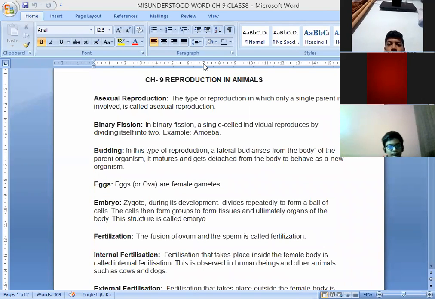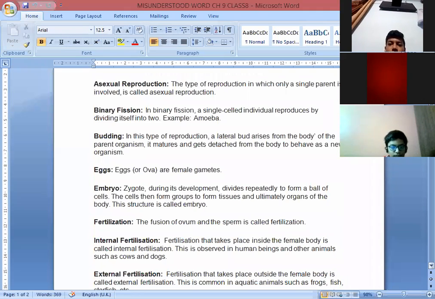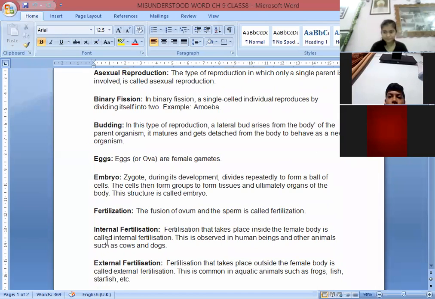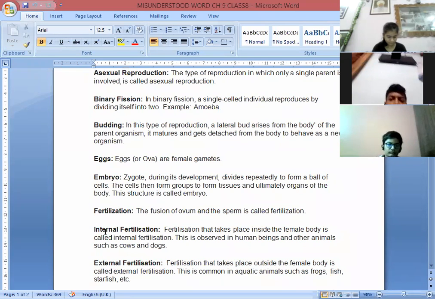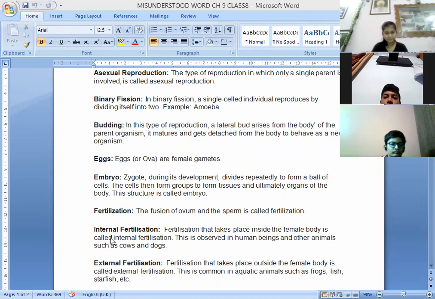Ma'am, external fertilization. Okay. Children, there are two kinds of fertilization. You may do this question in the difference form: internal fertilization and external fertilization. Internal, as the name shows, means when the fertilization takes place inside the female body, and external means when the fertilization takes place outside the body. So that is known as external. And in internal fertilization, the fertilization takes place inside the female's body.